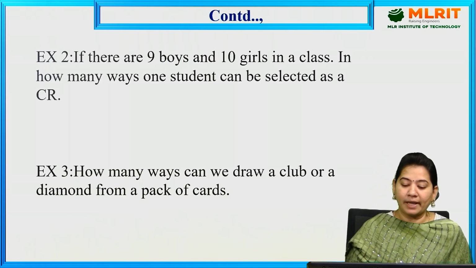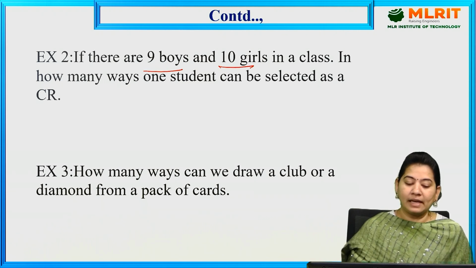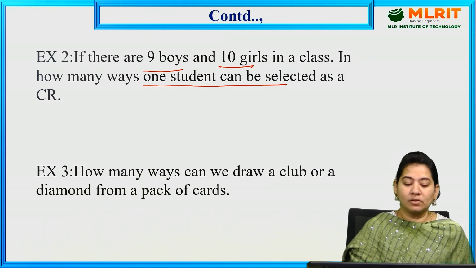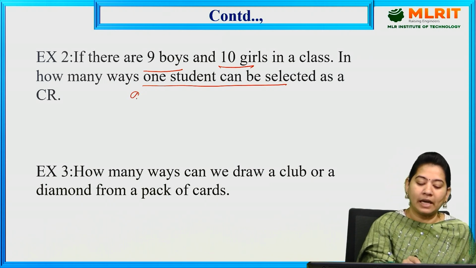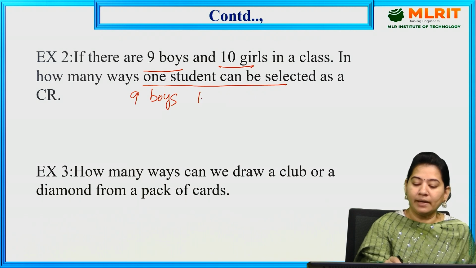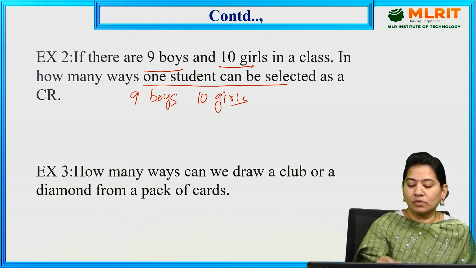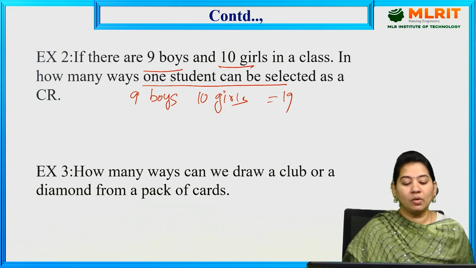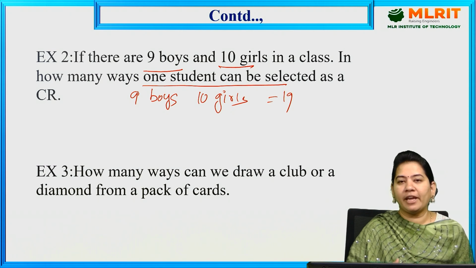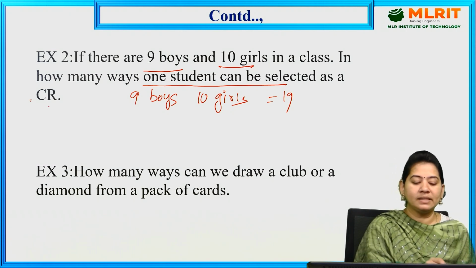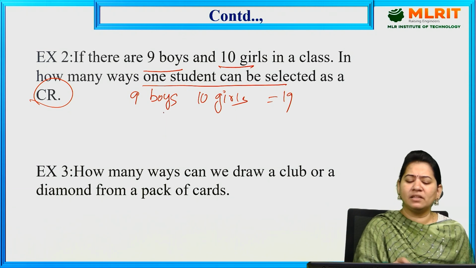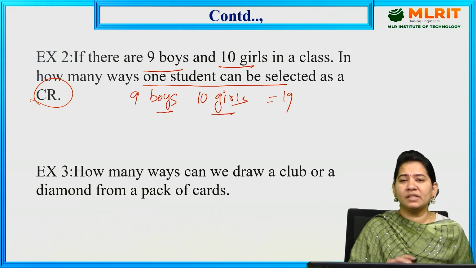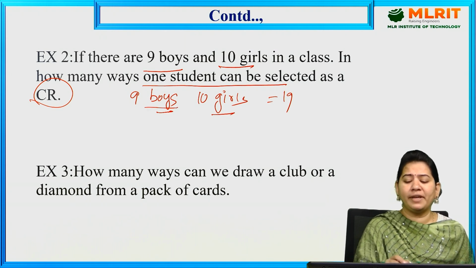If there are 9 boys and 10 girls in a class, in how many ways can one student be selected as a CR? Altogether in the class we have 9 boys and 10 girls, so the total strength is 19. Our aim is to select only one student as a CR. That student can be either a boy or a girl. We don't have any restriction that the person selected as CR must be only from the boys or only from the girls.